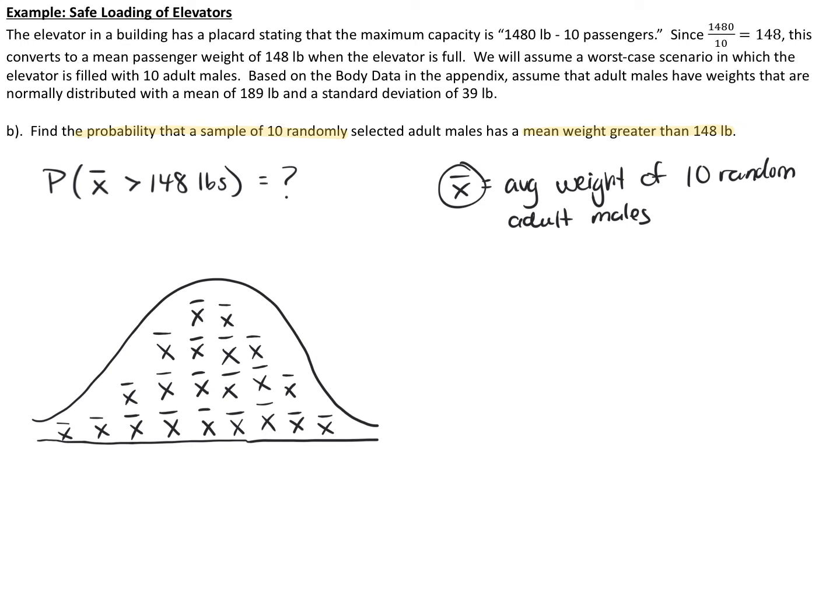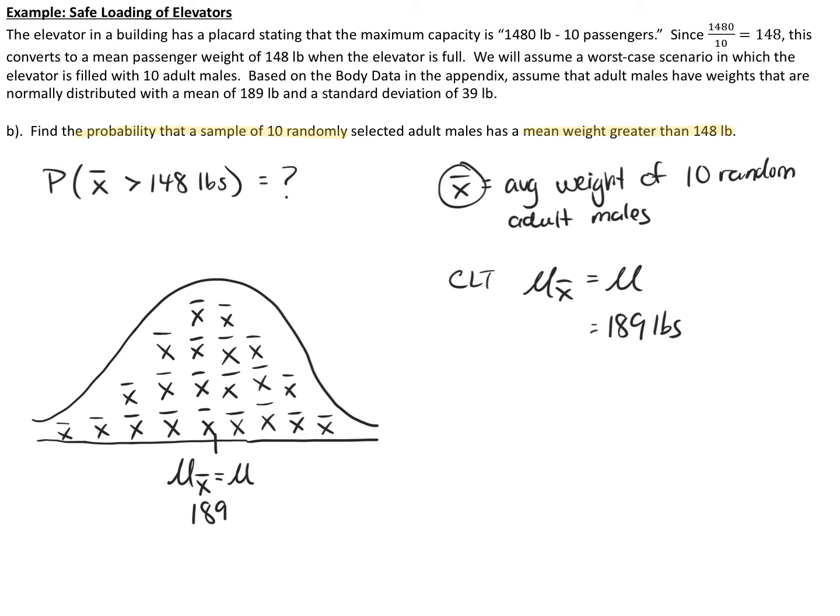So if I were to randomly select 10 adult males and calculate the average of their weights, the mean of all those sample means actually targets the population mean. This is the central limit theorem. By the central limit theorem, the mean of sample means equals the population mean. In this particular problem, the population mean is 189 pounds, so I can use that same population mean for this distribution. At the center here, I can mark it as 189 pounds.